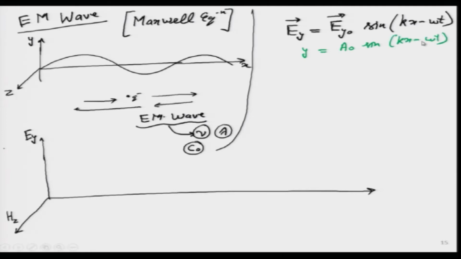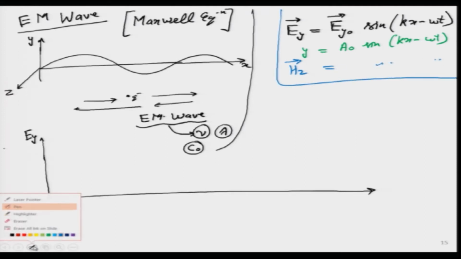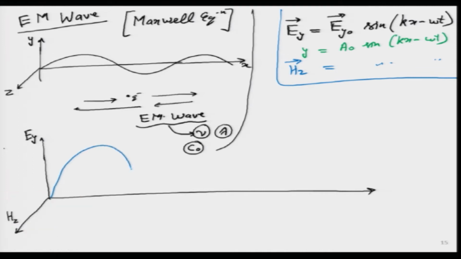The only difference is over here we will have the H z component as well, which will turn out to be similar. So, this is one of the simplest cases. So, let me go ahead and draw this particular thing. If I know the amplitude, if I know the wavelength, it goes like this, then over here. So, the electric field I am showing in the y plane. So, I will put some arrows over there.